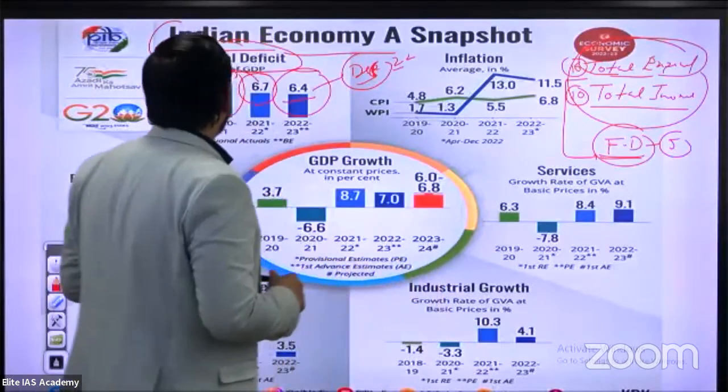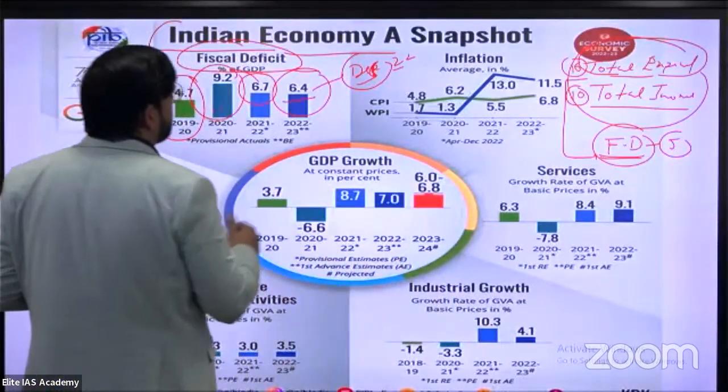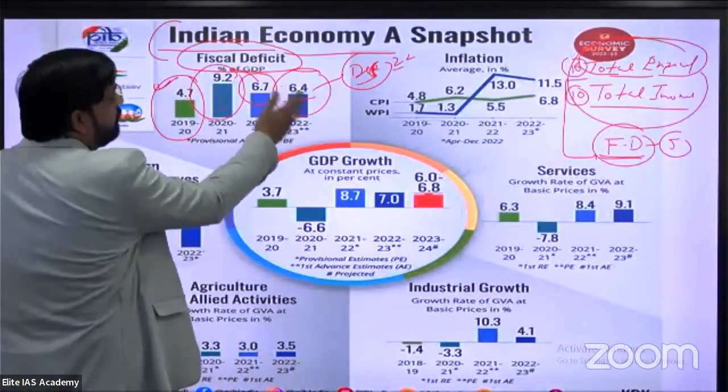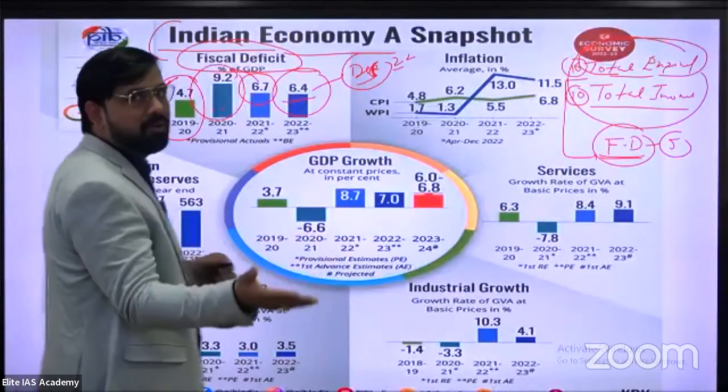But according to the finance ministry's data, 2022-23 is approximately 6.4%. I think this is not good for our economy.